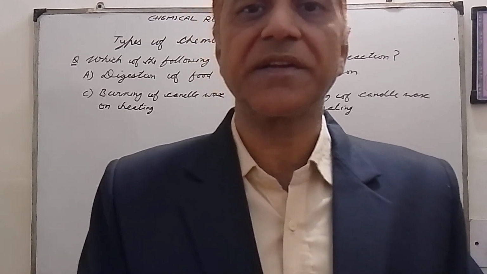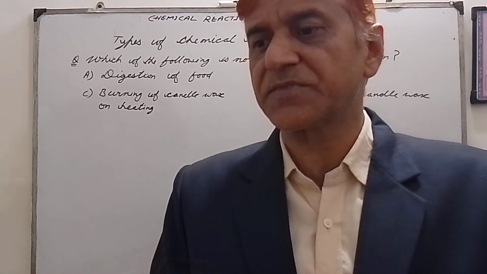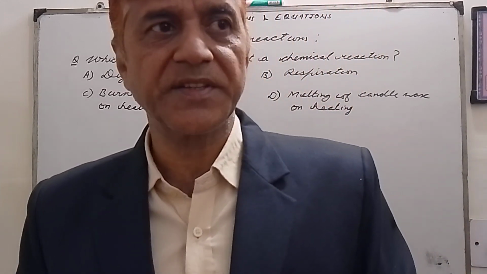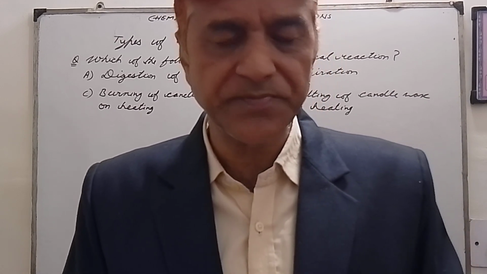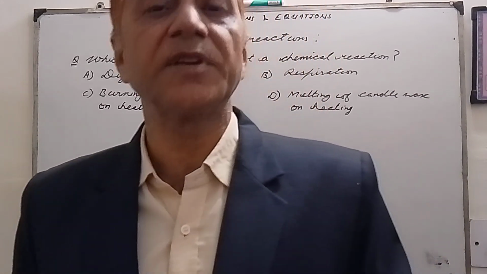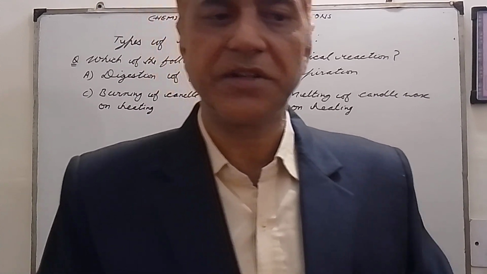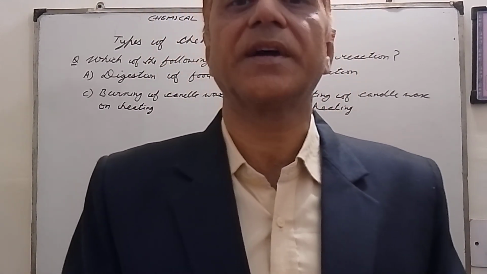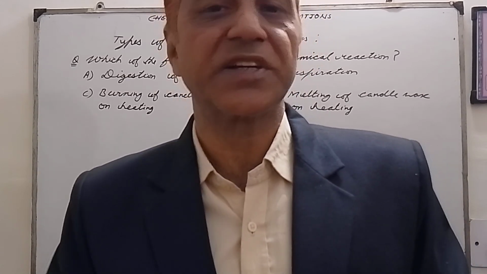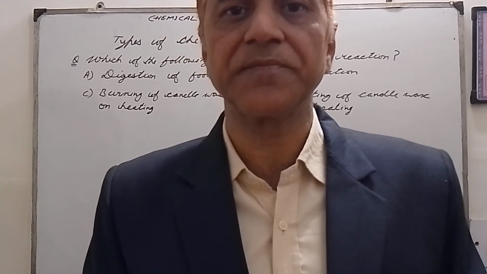Based on that rearrangement, we have 6 types of chemical reactions: combination reactions, decomposition reactions, displacement reactions, double displacement reactions, oxidation and reduction reactions, and finally neutralization reactions. So we had done this work.